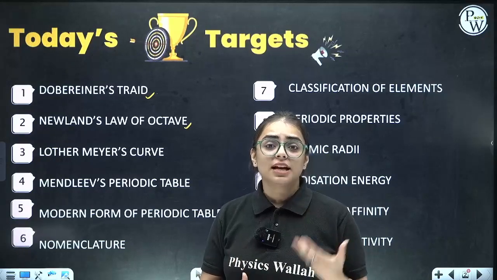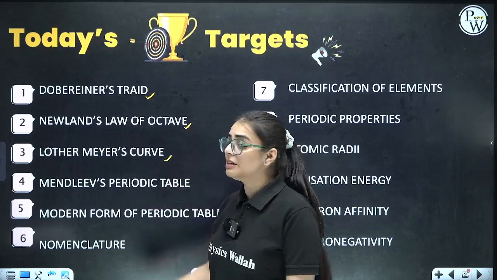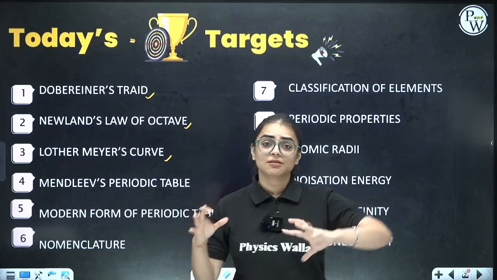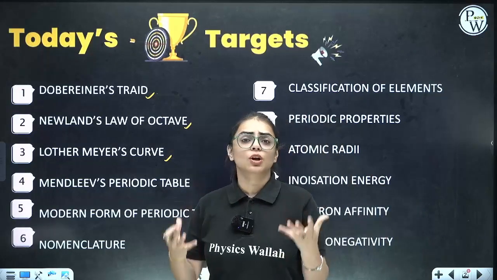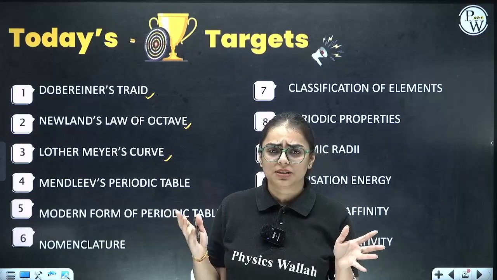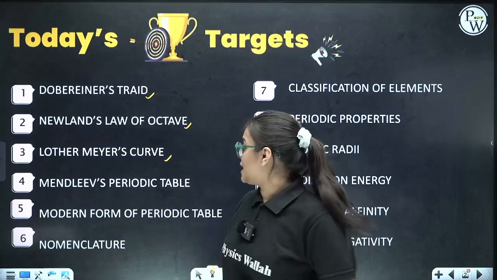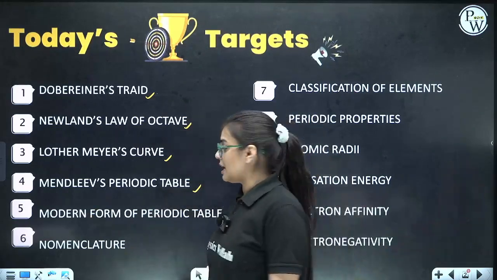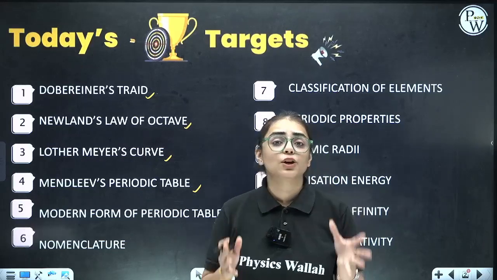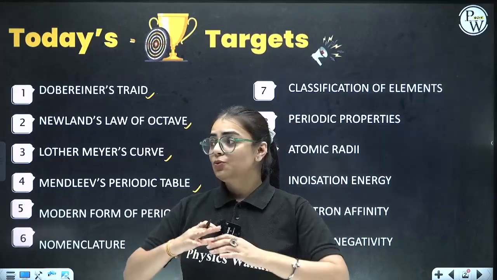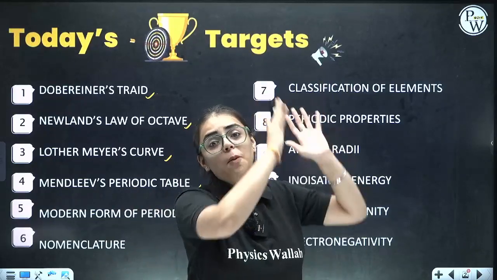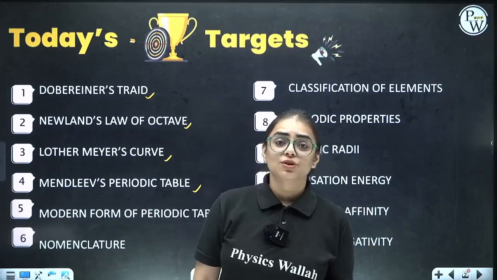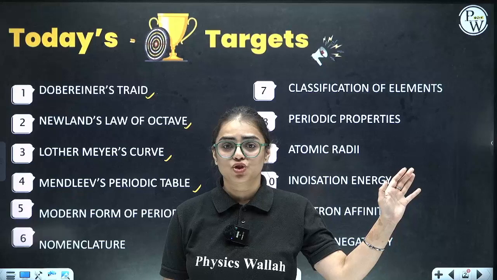The next segment, students, that we will be covering will be Lothar Meyer's curve. Yet again, a very interesting part. In Lothar Meyer's curve you are going to see a graph between atomic weight and atomic volume. So you are going to understand where elements are placed. Very interesting part. Moving on to the next part, we have Mendeleev's periodic table, and then comes the most important, that is the modern form of the periodic table. The table that we have at our homes, the table that is pasted on the cupboard. Yes, everybody, if you are a chemistry aspirant, if you are a chemistry student, you very well know the importance of the periodic table in your life. The whole inorganic chemistry revolves around it.